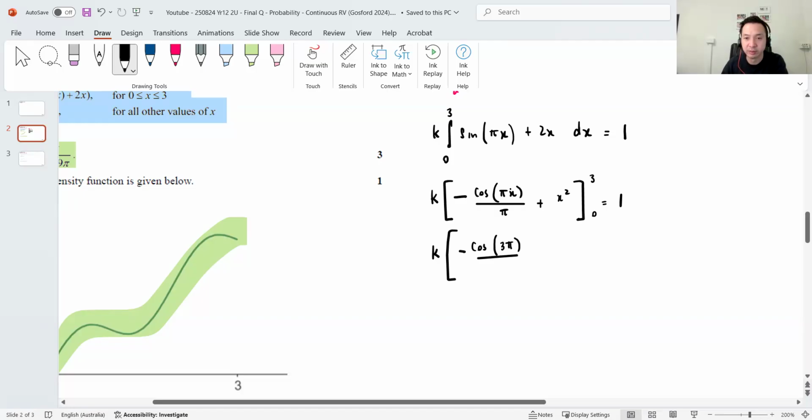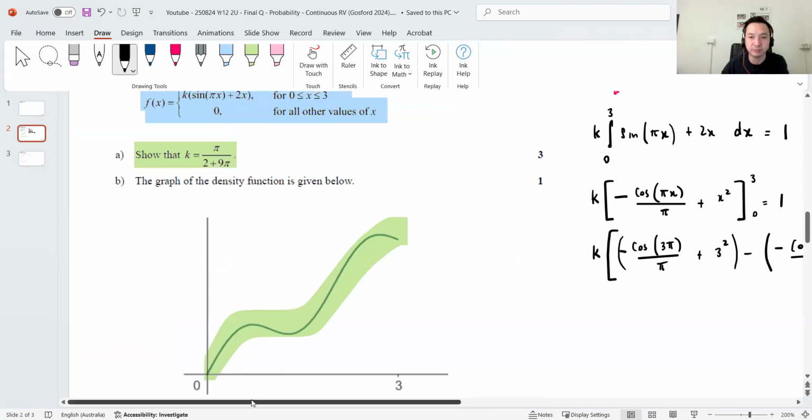So minus cos 3 pi on pi plus 3 squared, minus minus cos 0 over pi plus 0 squared, equals 1. Now, what am I hoping to prove?